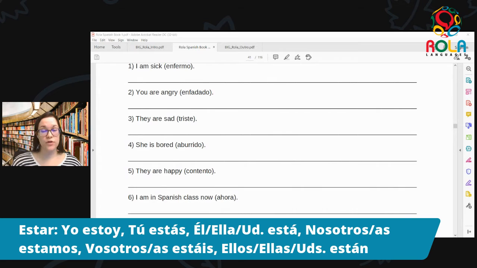Because we're using ellos, we do have agreement in gender already because ellos is masculine and contento is masculine, but ellos is plural and contento is not. So we do need to make a small change here, add the S onto the end so we get all together, ellos están contentos. Repita. Ellos están contentos. Excelente. They are happy.